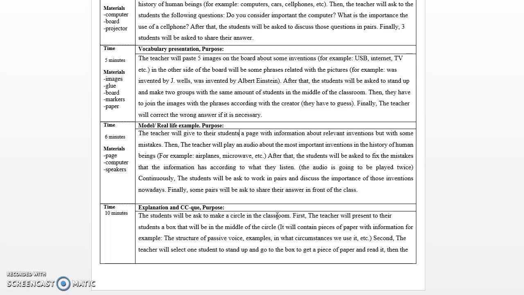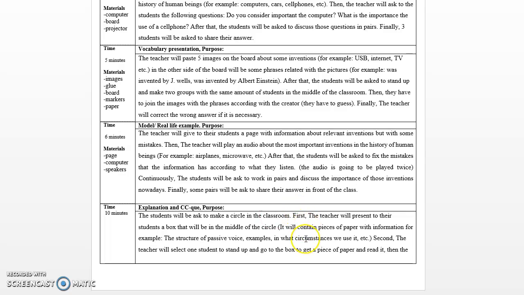Continuously, the students will be asked to work in pairs and discuss the importance of those inventions nowadays. Finally, some pairs will be asked to share their answers in front of the class. So in the real life example, it is important because they will be using real information and they have to read to fix the mistakes. That is an amazing activity for them to learn.